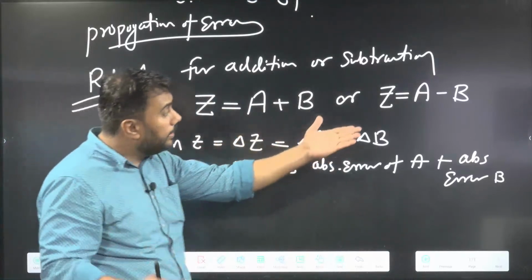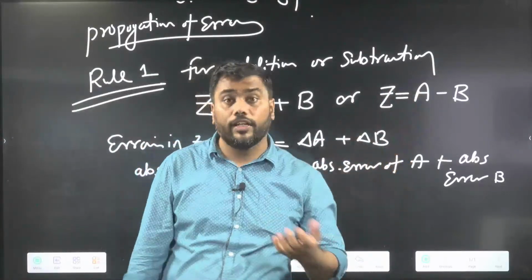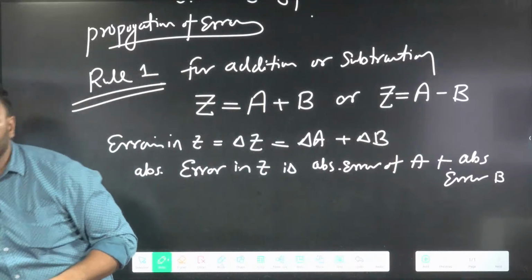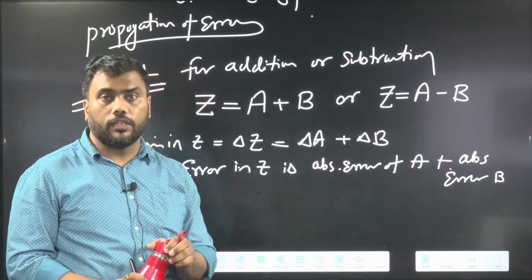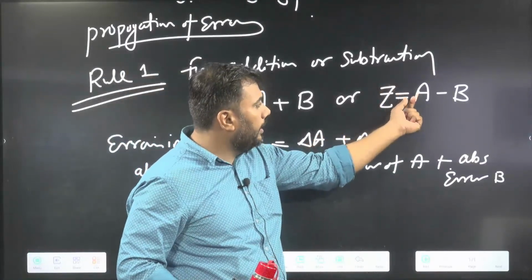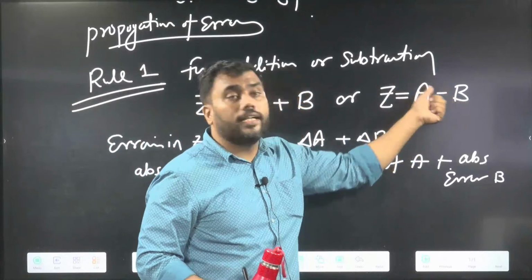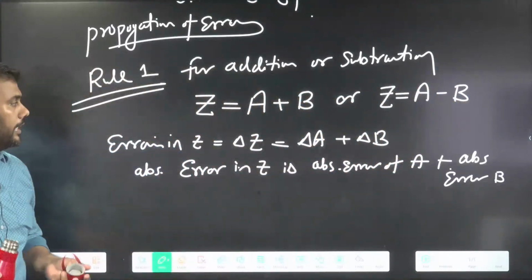Because error can be of positive and negative type. We can get negative error in B also. If I want to measure the maximum possible error in Z, it will be positive error in A and negative error in B. Then the negative will cancel. That's why the plus sign will come.